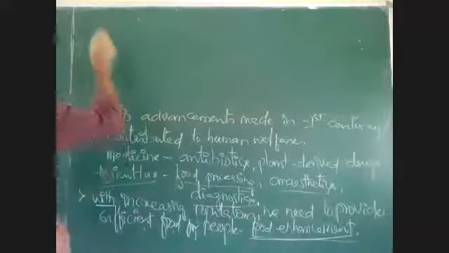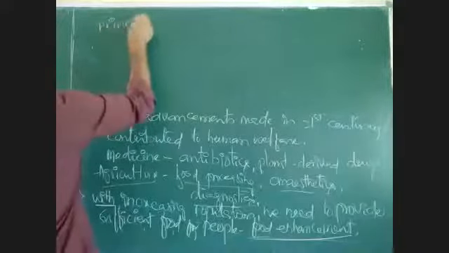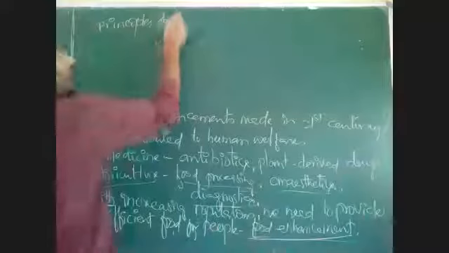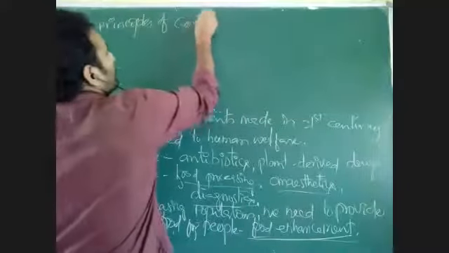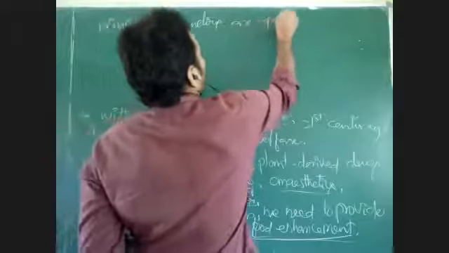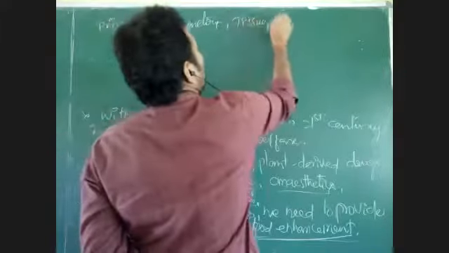Okay, see here, some principles of genetics are applied. Not only genetics, I told you already, tissue culture.